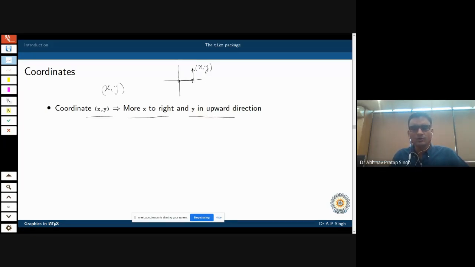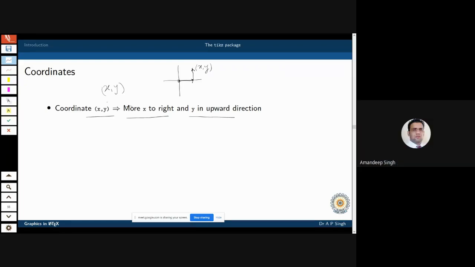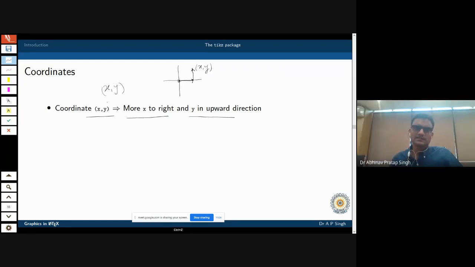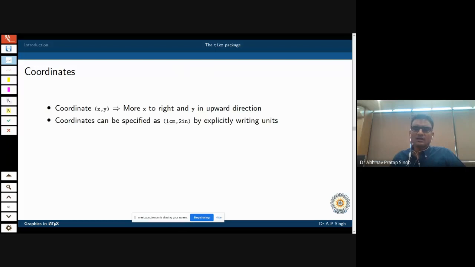But what if you want to go to the left hand side? Then what will happen? Can someone tell me how to go to the left hand side or how to go to the downward side? Minus x, minus y. So you can just use plus and minus for all these purposes. Now, as I said, if you don't write any unit, it will be assumed to be centimeter. But if you write the unit, then it will interpret it correctly. So it is 1 centimeter right and 2 inch in the upward direction. You can do that.